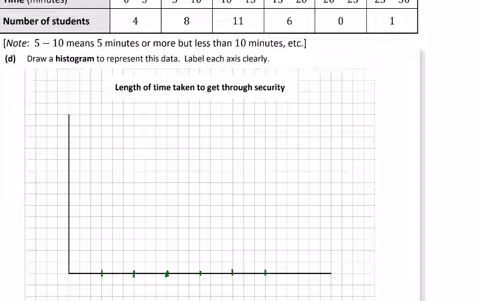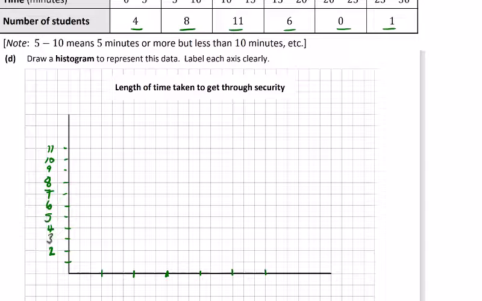So tick them off. Then you have 6. Look at the numbers that we need to use. So we're going from 0, 1 all the way up to 11. So I think 1 bar for each. 1, 2, 3, 4, 5, 6, 7, 8, 9, 10, 11. And maybe just number each 2: 4, 6, 8, 10. If you want to fit them in, you can.